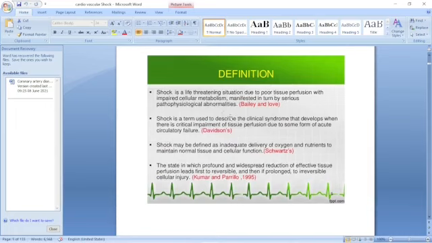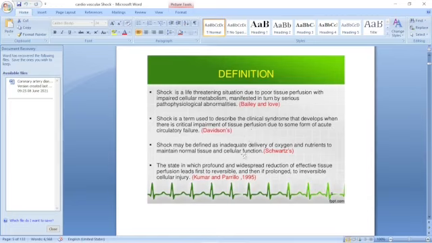So shock is defined by various leading and prestigious textbooks. Love and Bailey, the world-reputed textbook of surgery, defines shock as a life-threatening situation due to poor tissue perfusion with impaired cellular metabolism that is manifested by serious pathophysiological abnormalities. Then Davidson, the leading book of medicine: shock is a term used to describe the clinical syndrome that develops when there is a critical impairment of tissue perfusion due to some form of acute circulatory failure.